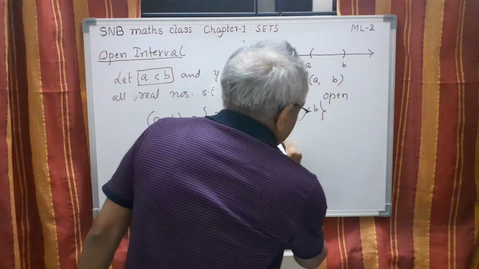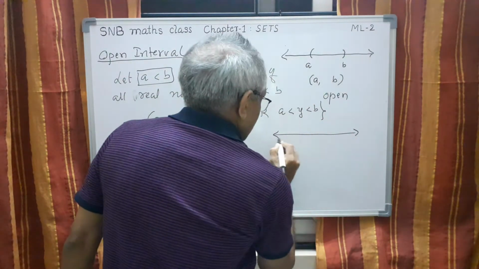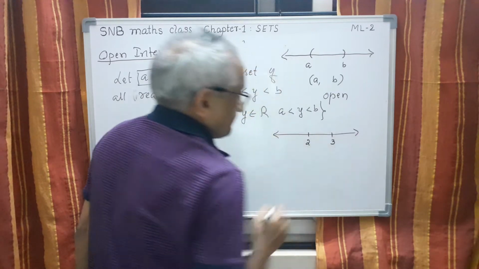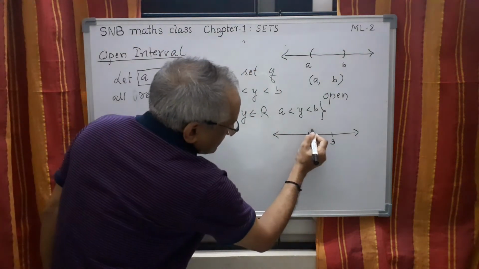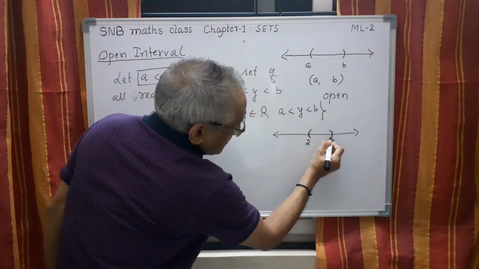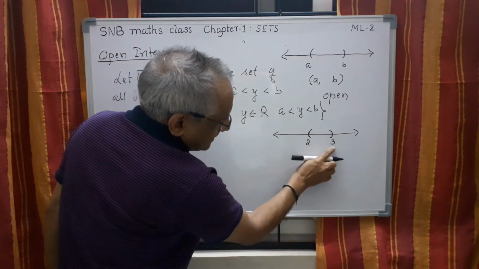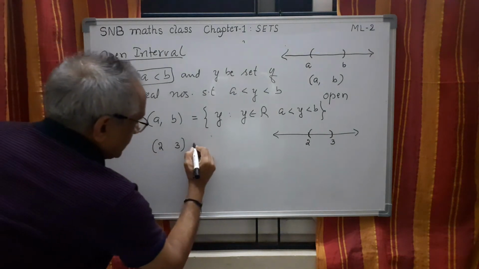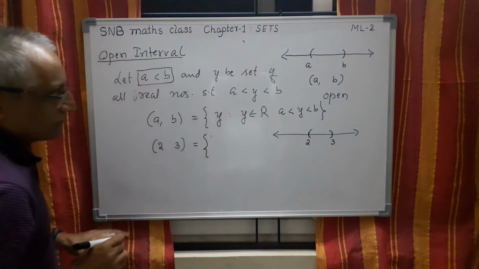So we can represent that interval like this. This is 2, this is 3. So this is the open interval. Except 2 and 3, all the numbers here, that is the open interval. So I can write it using the set builder form like this.